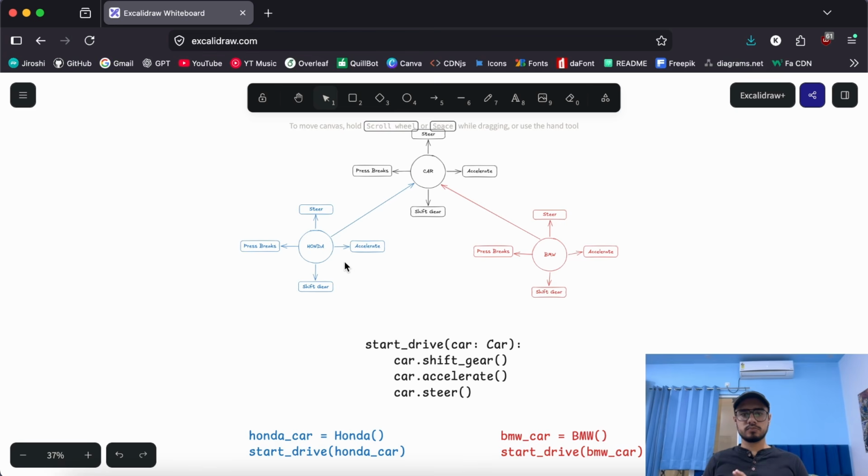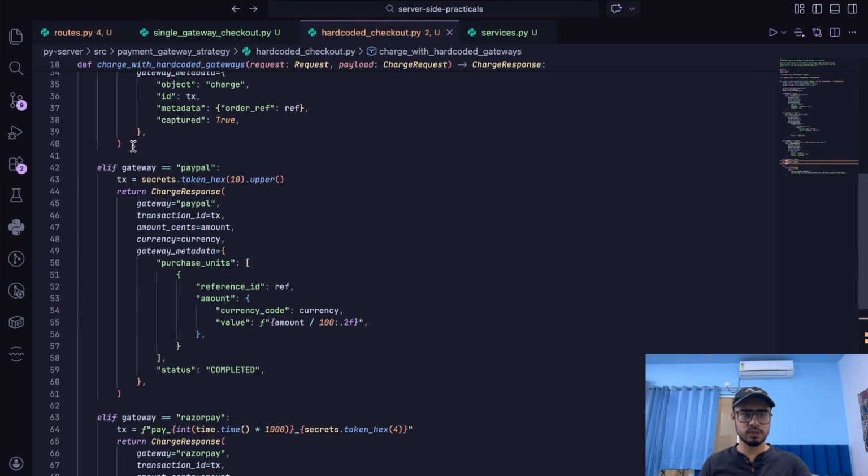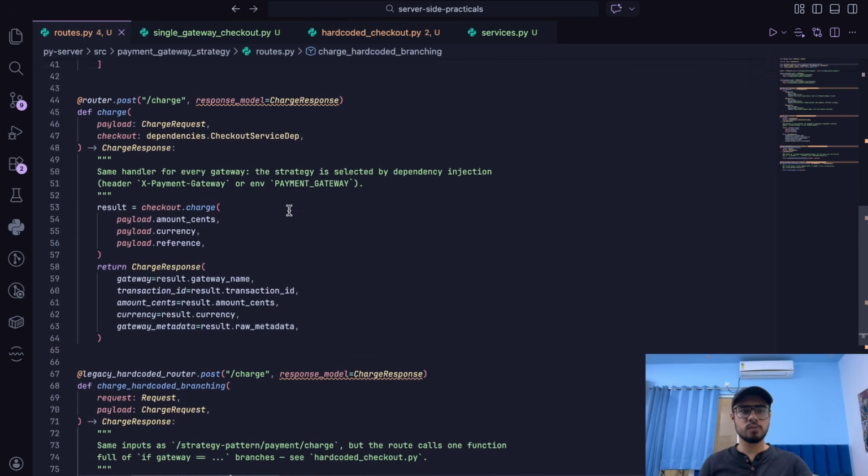Now that we understand how this strategy pattern is implemented at the very base level, let's see it in action in the real code base that I have created. Okay, so we were here so far, understanding how the bad implementation went. Now let's understand the actual good implementation.